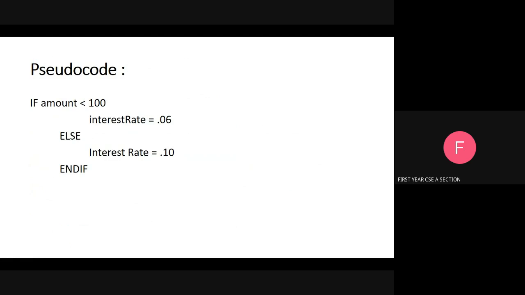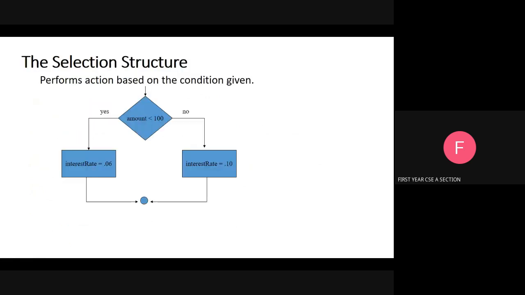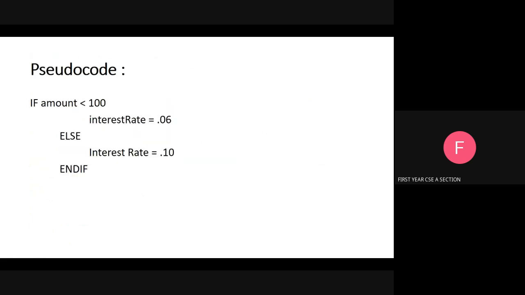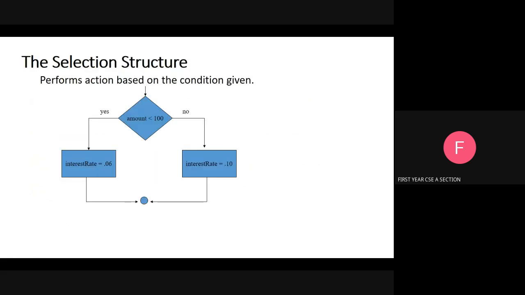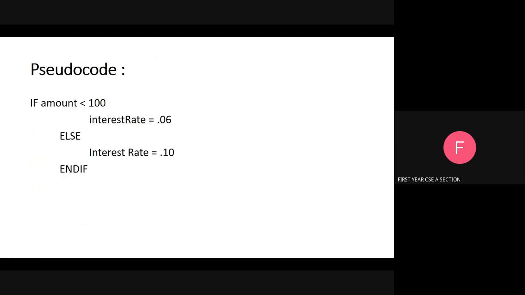For this selection control, we are going to write the pseudocode. If amount is less than 100, then interest rate is 0.06. Suppose the condition is false, then else, interest rate equals 0.10.